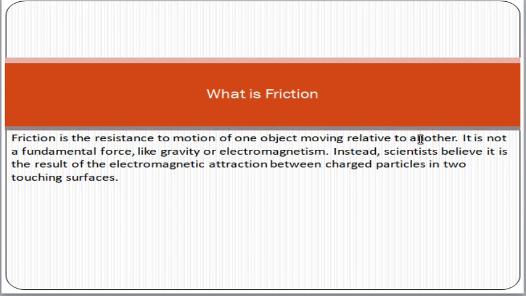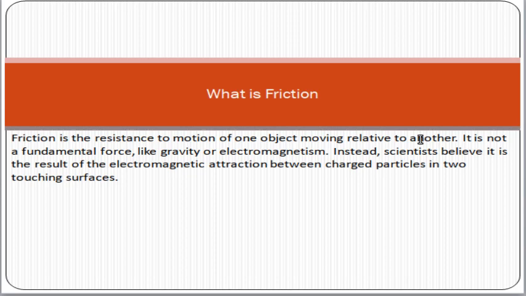Resistance means the opposite force. When you are walking on the floor, you are putting effort or force in one direction, and the floor is another object creating force in the opposite direction.